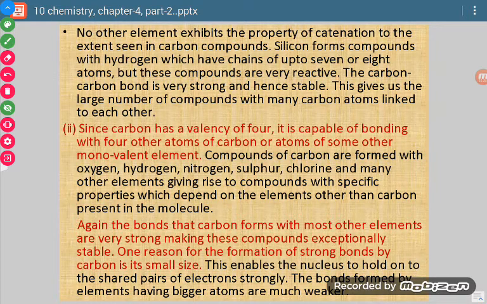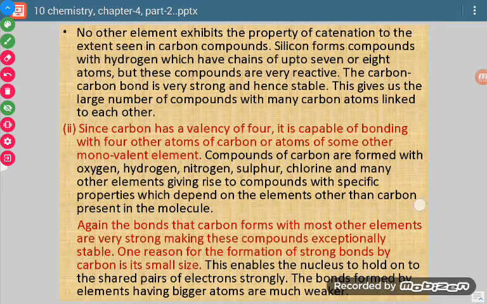Okay, now the bonds that carbon forms with most other elements are very strong, making these compounds exceptionally stable. Okay, now see, when carbon combines with so many other elements, the bond formed is very strong and it makes the molecule stable. Now why is the bond formed very strong?